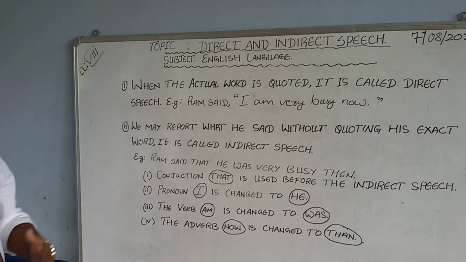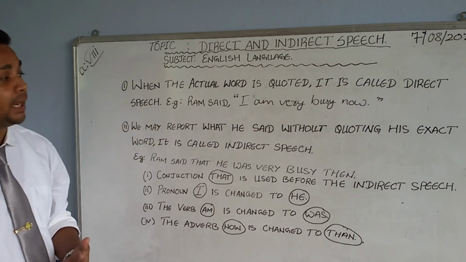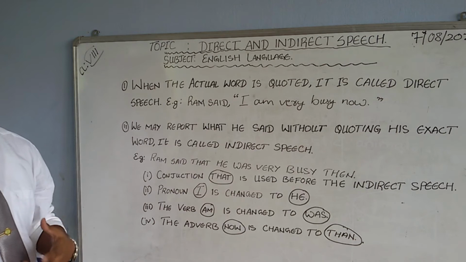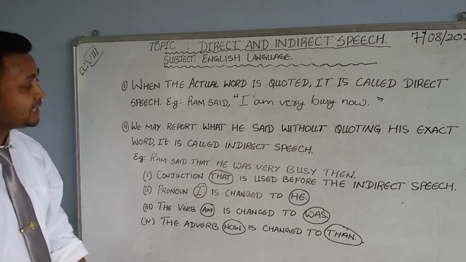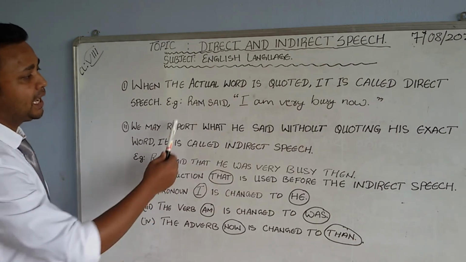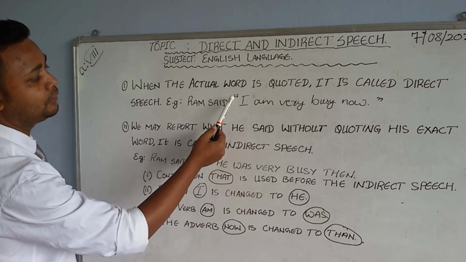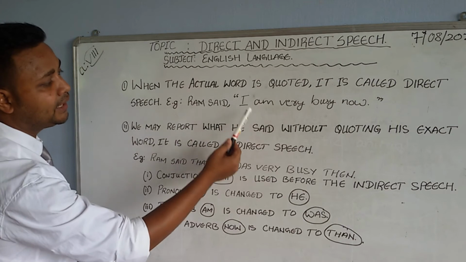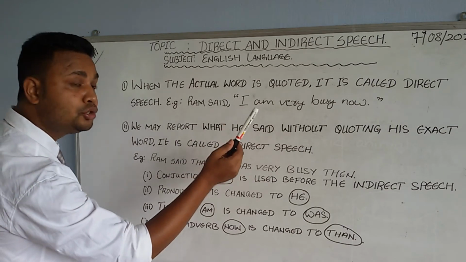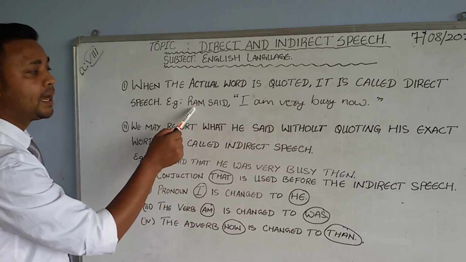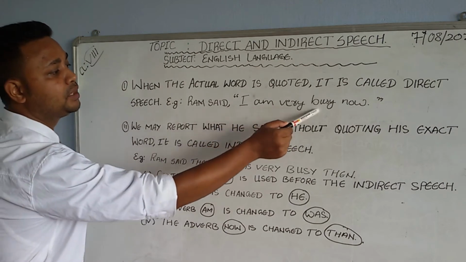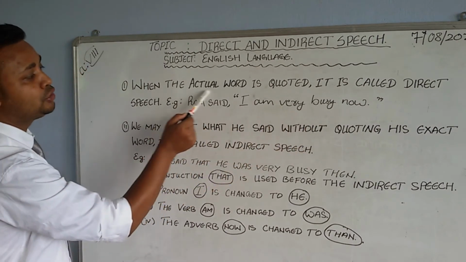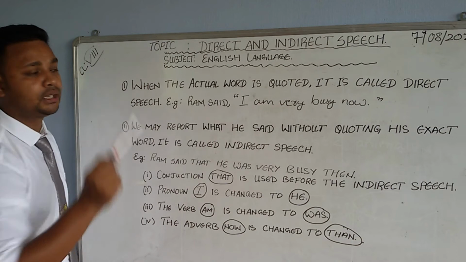I have given an example out here. Ram said, "I am very busy now." I have given a comma, opened inverted commas, and then written the word actually spoken by Ram. The actual word of Ram is quoted out here.